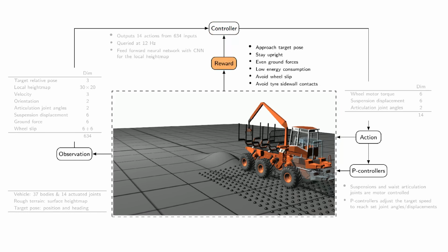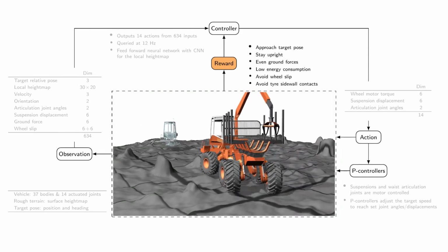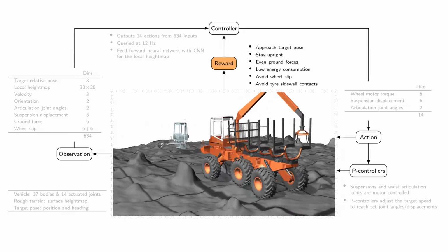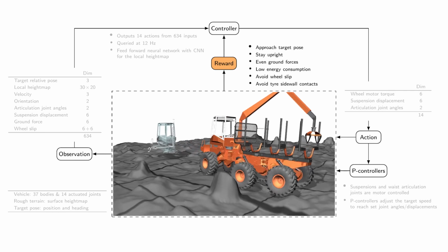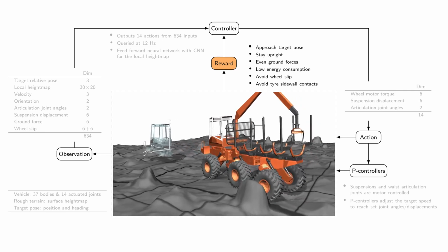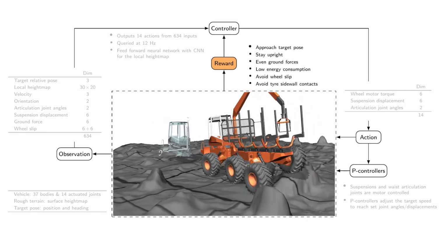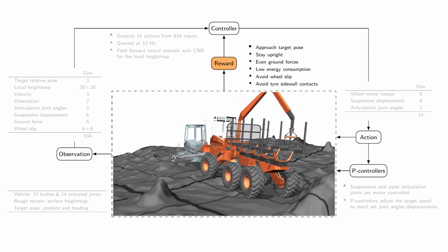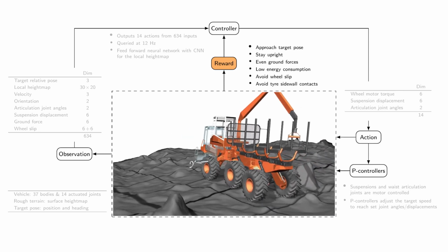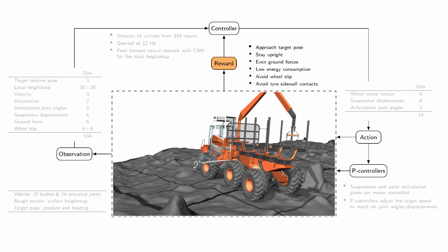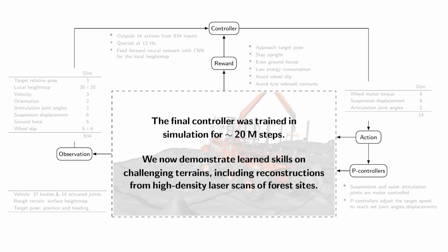Due to some action, the environment also responds with a reward. The reward represents terms that dictate high-quality traversal in rough terrain. It promotes the controller to reach the target pose, maintain a level posture, distribute the ground forces evenly among the wheels, keep a low energy consumption, prevent wheel slip, as well as trying to avoid contact between the wheel sidewalls and the terrain. We use a 4-level curriculum and train the final controller for about 20 million steps.